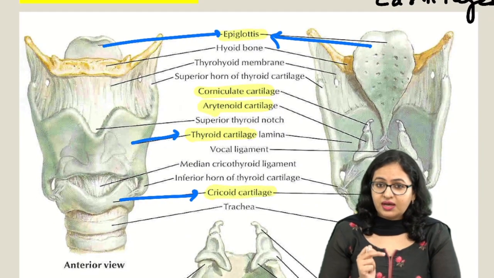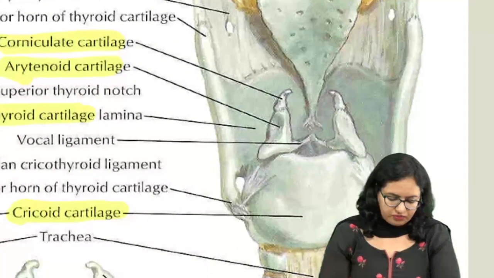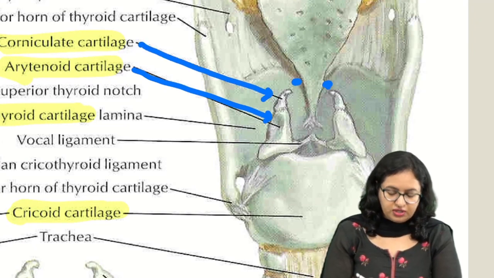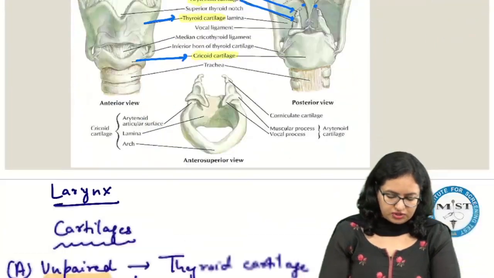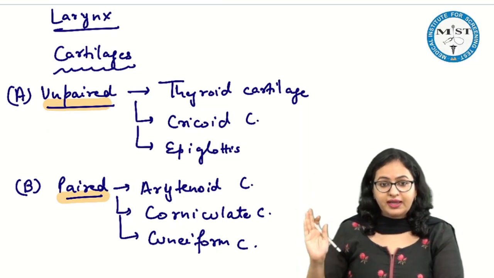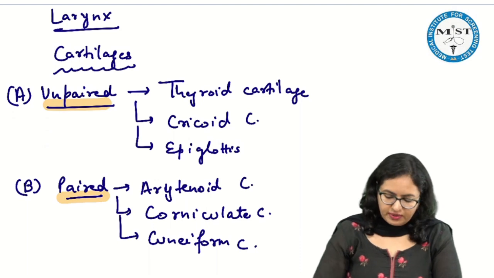So these three are the unpaired, and when we talk about the paired ones, let us see over here the paired ones. You are having this arytenoid, then the corniculate, and just above it over here you are having the cuneiforms. So these are the paired ones. So when we are talking about the cartilages, these are the unpaired and these are the paired ones which we have just mentioned. So now let us go back to the question over here.